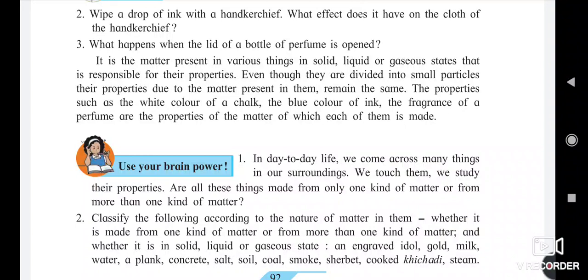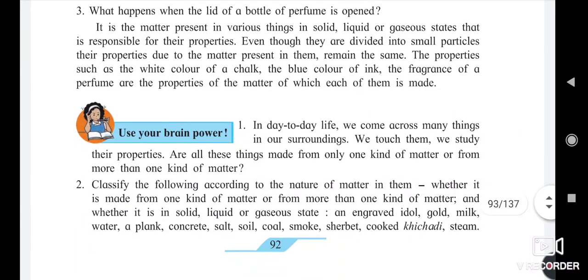The next explanation is the particulate nature of matter and the properties of matter. The matter present in various things, in solid, liquid or gaseous state, is responsible for their properties.